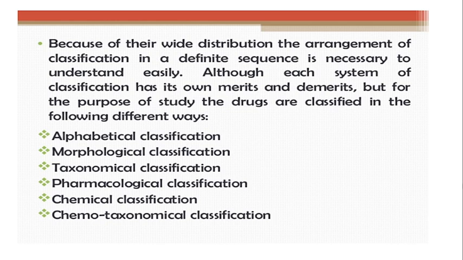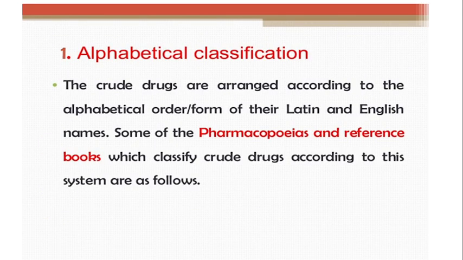For example: alphabetical classification, morphological classification, taxonomical classification, pharmacological classification, chemical classification, chemotaxonomical classification. These are the different types or ways of classification of crude drug, and we are going to study these classifications one by one. In that, the first one is alphabetical classification.